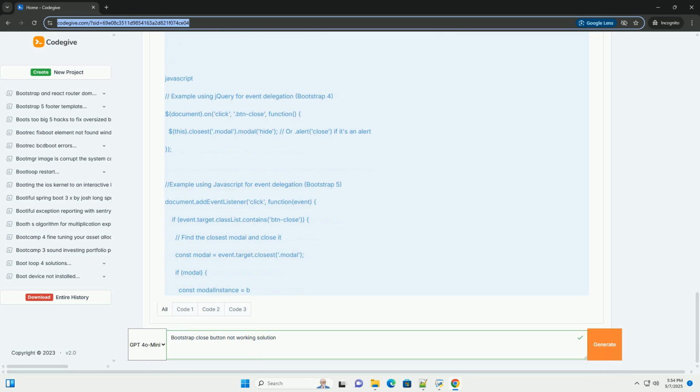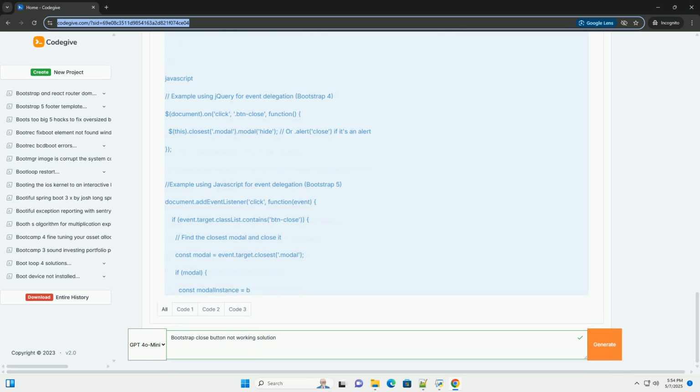6. Bootstrap version incompatibility. Using code examples or documentation for a different Bootstrap version than what you have installed can cause issues. Be sure your code aligns with the Bootstrap version you're using, for example Bootstrap 5 versus Bootstrap 4. Troubleshooting steps and solutions. Let's go through a systematic approach to diagnose and fix your non-functional Bootstrap close button.